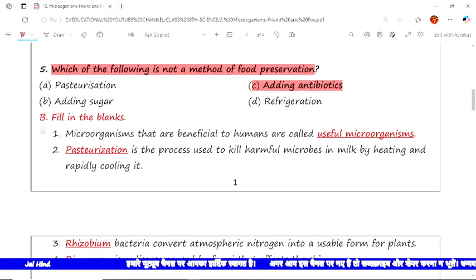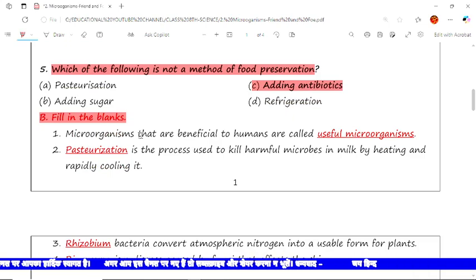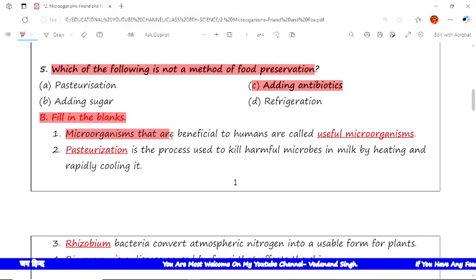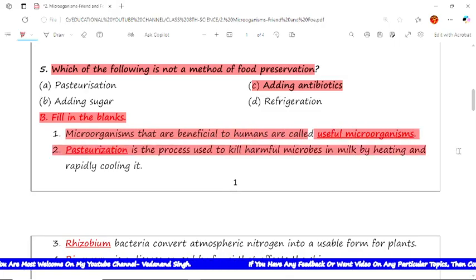Now the next is fill in the blanks. Here the statements are given and we have to put the proper word in the blanks, and I have already put the words, highlighted with red color. The first statement is: microorganisms that are beneficial to humans are called useful organisms.